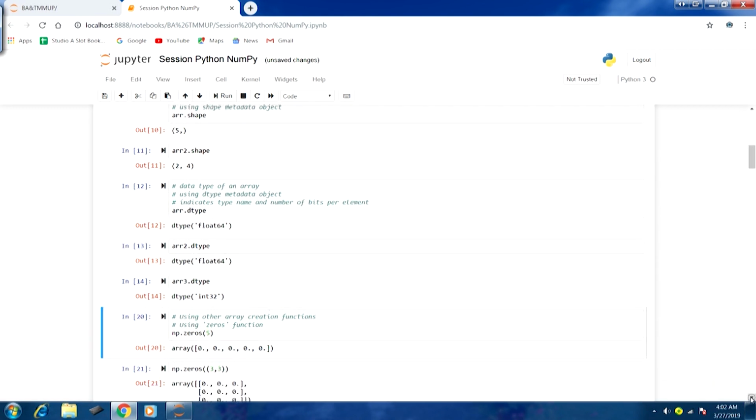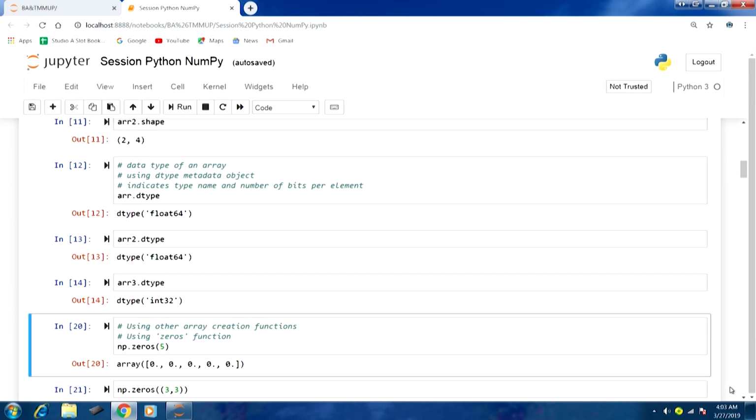Now, let us move on to the next aspect. Let us talk about a few more array creation functions that can be used to create array objects. Let us talk about the zeros function. We can use this function to initialize an array object. If I execute this code np dot zeros, the only argument that I am passing in this example is 5. That indicates the number of elements in the one dimensional array that we want to create, and all the elements of this newly created array will be initialized with the value 0.